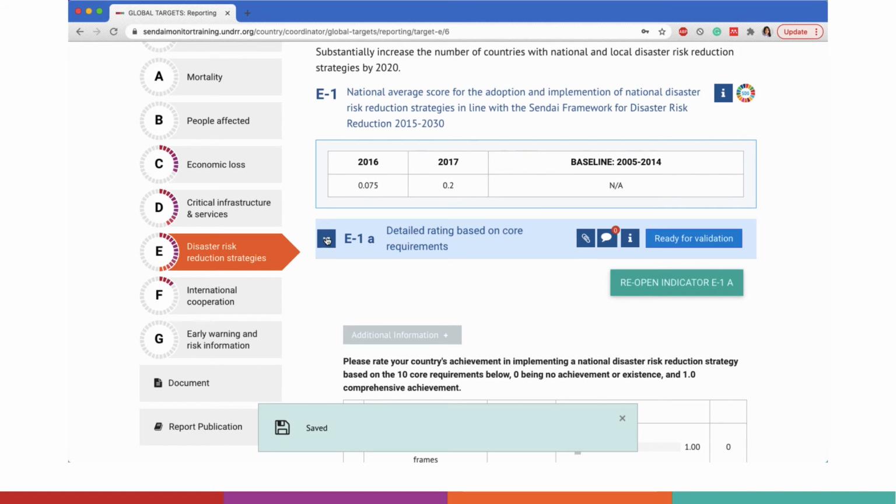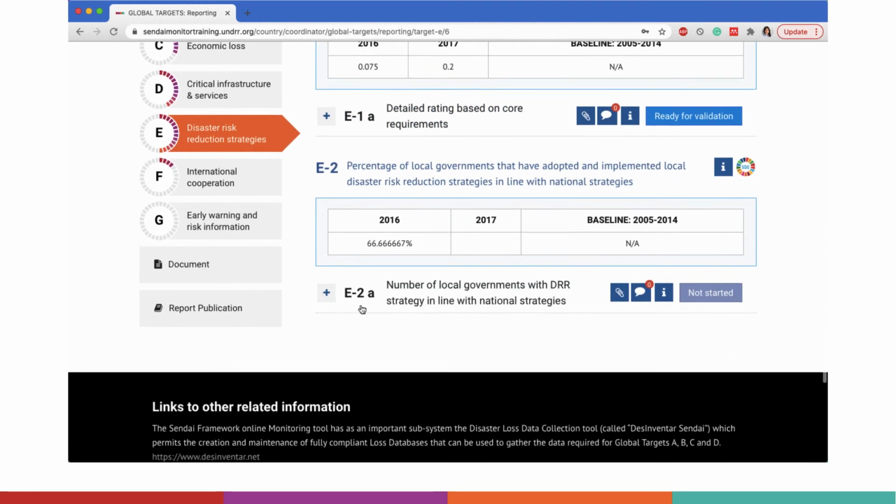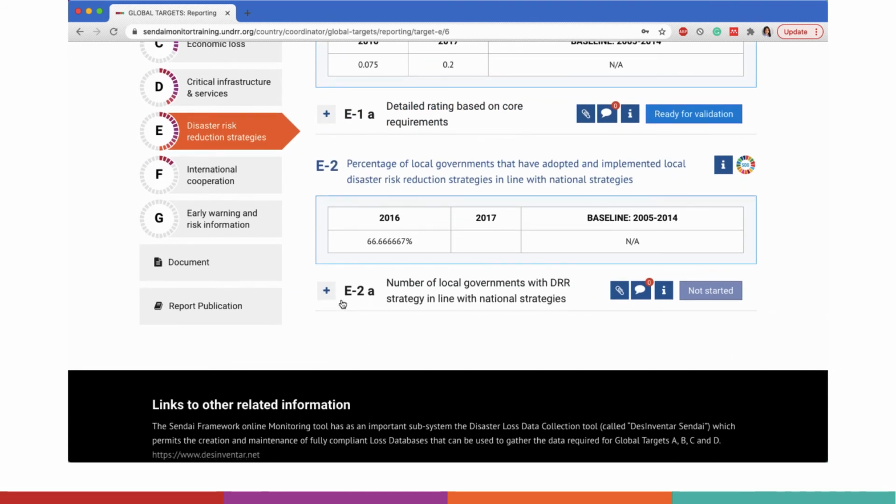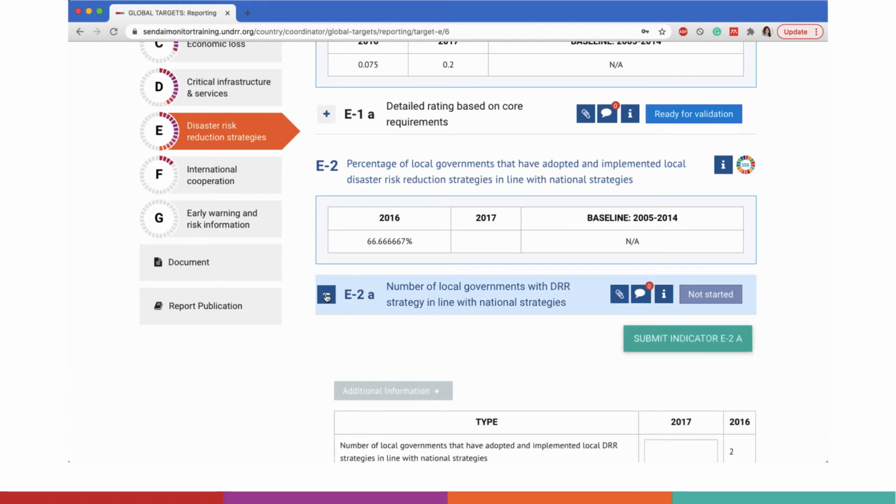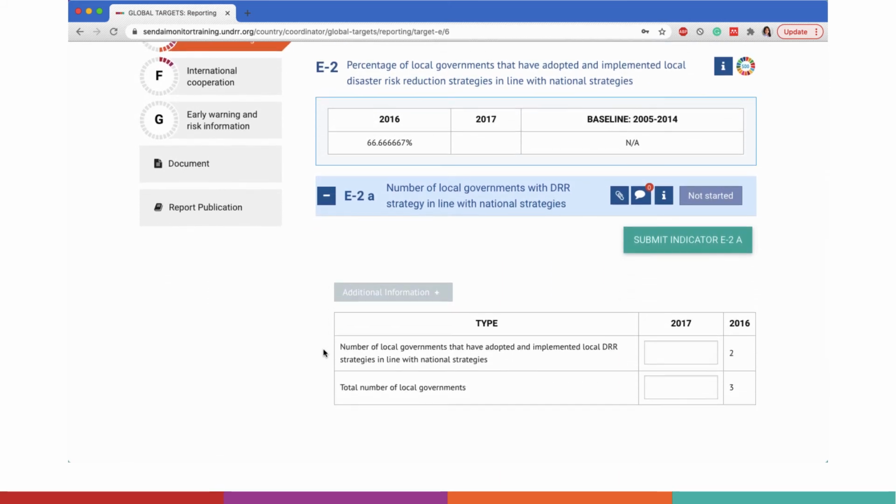Indicator E2 is the percentage of local governments that have adopted and implemented local DRR strategies in line with national strategies. Again, your country may call these local strategies something else like frameworks or plans. E2 is calculated based on the number of local governments with local DRR strategies in line with national strategies and total number of local governments inputted into E2A.